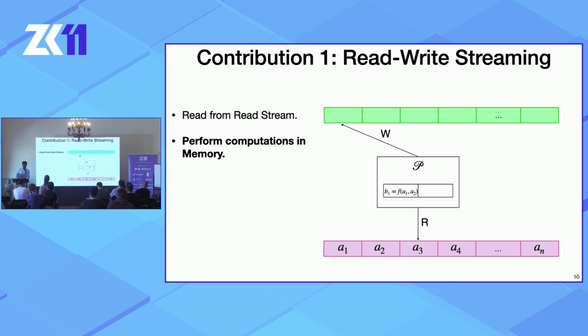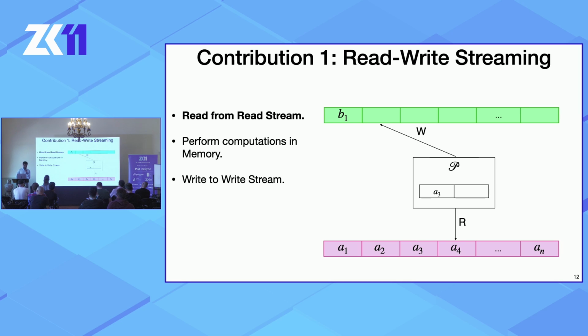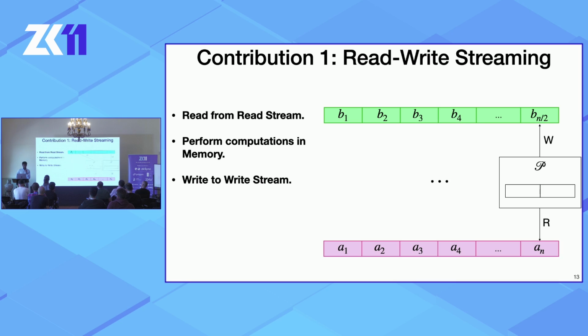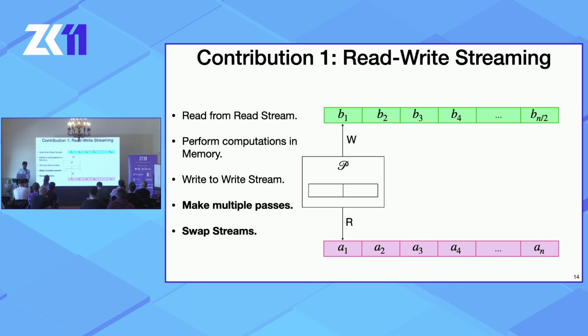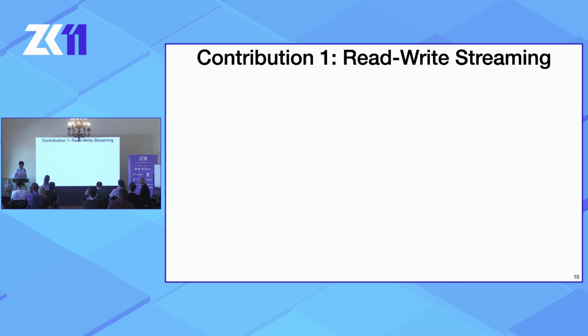And so it can read from the stream, it can perform computations in its small working memory, it can write out things to the write stream, it can switch freely between these two things, and at any point, it's also free to go back and make multiple passes over either of these streams, and most importantly, it can swap a write stream that it's just written down into a read stream.